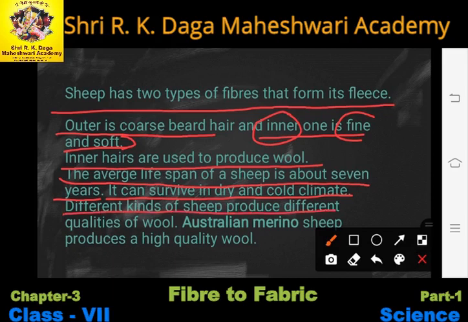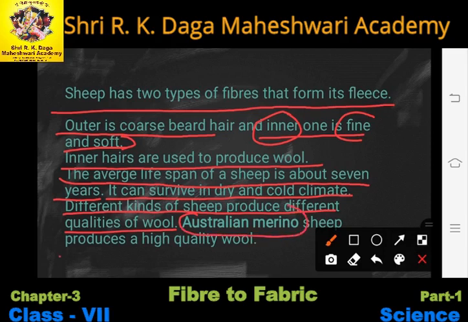Different kinds of sheep produce different qualities of wool. It is not like that all kinds of sheep provide us the same kind of wool. There are a few sheep which provide us very special kind of wool which has very special qualities, and a few wool are so costly because they are so special and so rare to find.